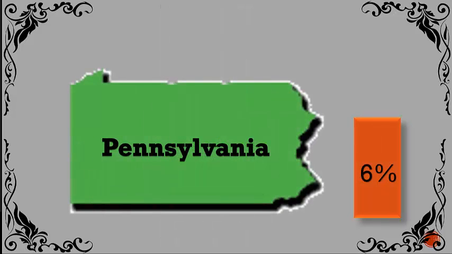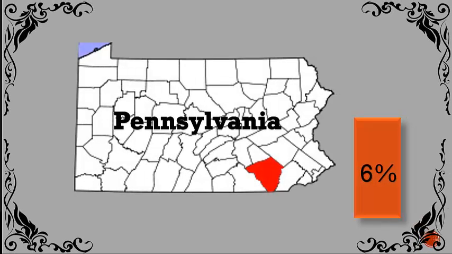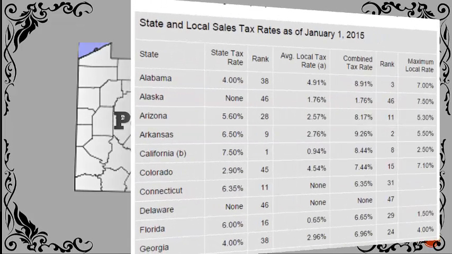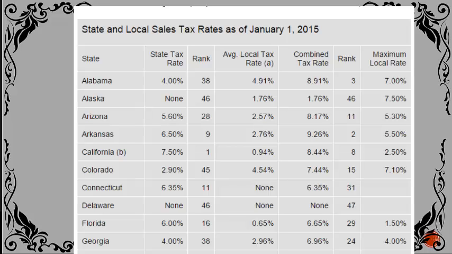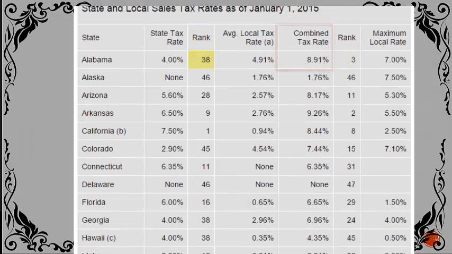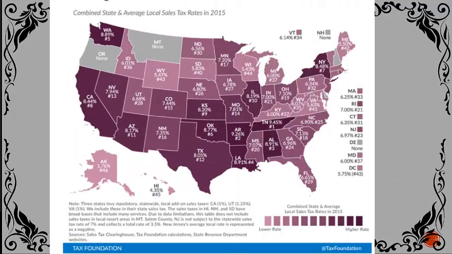But then in addition to that, local governments in your state can also leverage a tax as a means of collecting revenue. In the case of Pennsylvania, it can go up to 2% depending on the area you live in. This brings the tax up to a total of 8%. This table from the Tax Foundation shows the rankings of states based on sales tax. You can see once you add the local tax rate, the rankings can change. In this map provided by the Tax Foundation, we can see how state and combined local tax rates throughout the different states range from low to high.